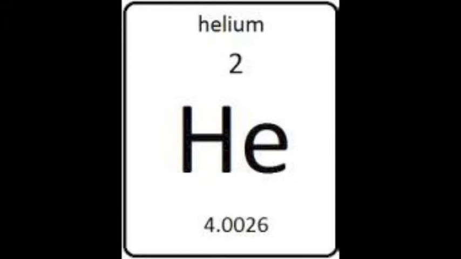Atoms of different elements have different properties. Each element has an atomic number. An atomic number is the number of protons an atom has. Each element also has atomic mass.